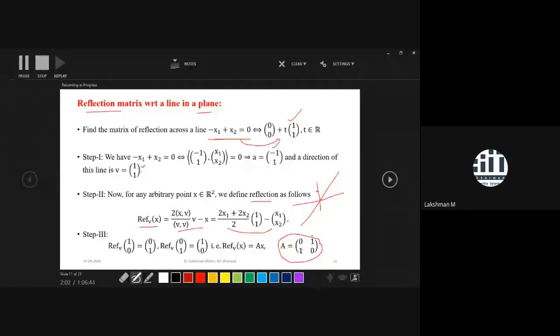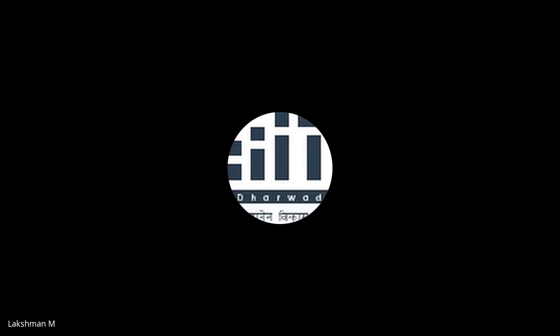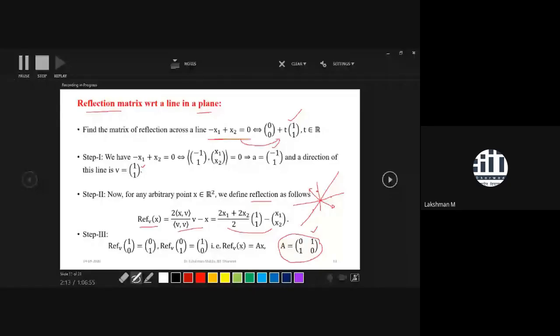If you change your line, then you will get a different matrix. If you are taking this line and are willing to get the reflection, that is homework.